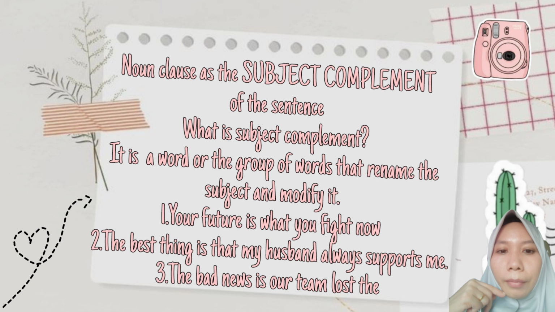The bad news is that our team lost the captain. What is the bad news? The bad news is that our team lost the captain. That our team lost the captain is the noun clause functioning as the subject complement of the sentence and gives more information about the subject, the bad news.